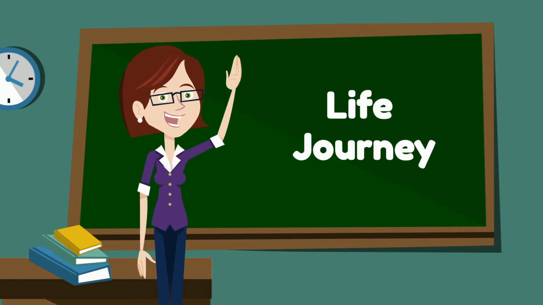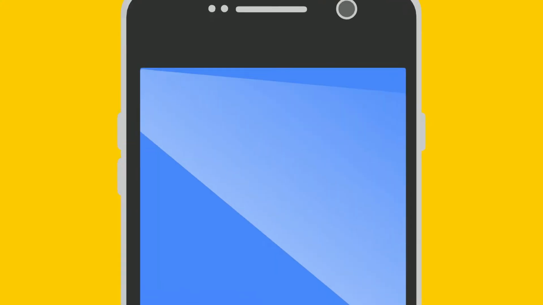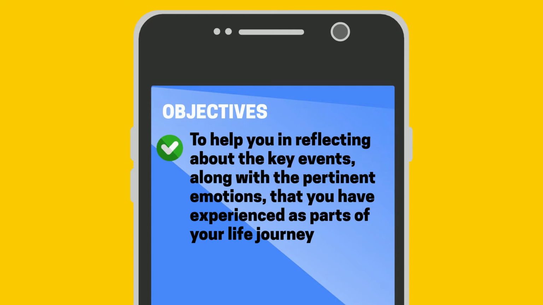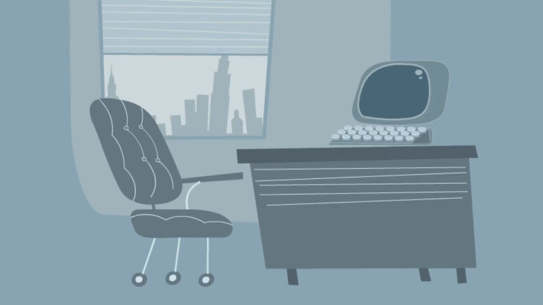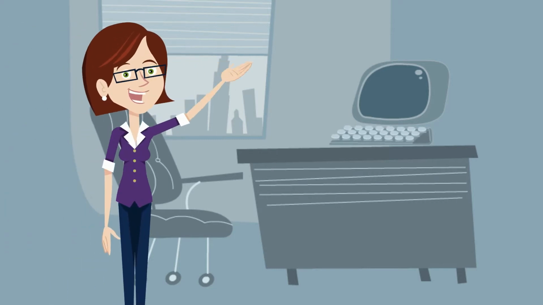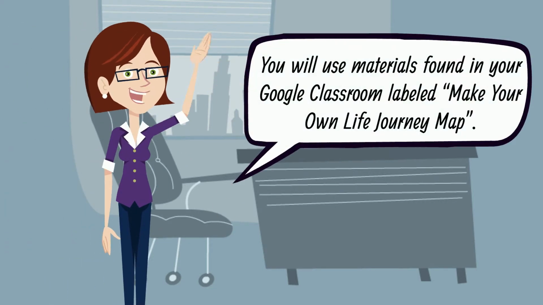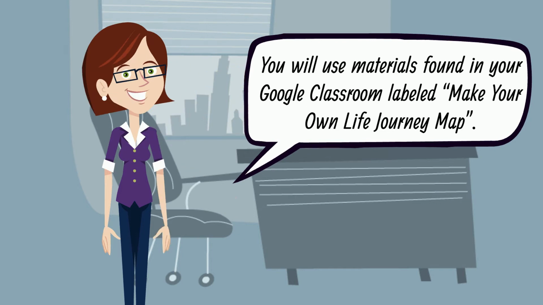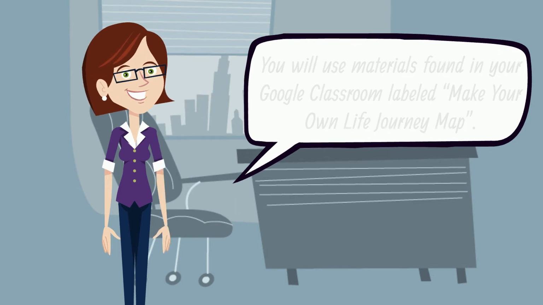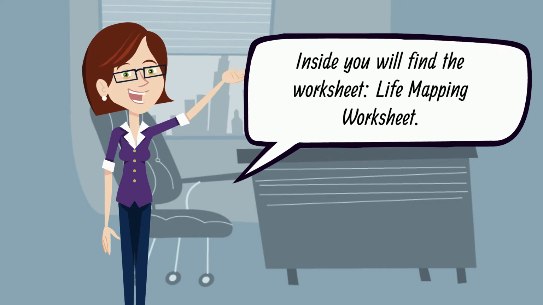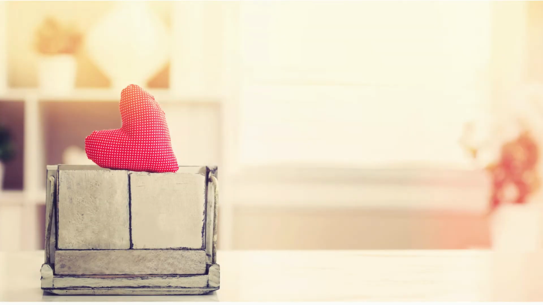In doing this activity, our main goal is to help you in reflecting about the key events, along with the pertinent emotions that you have experienced as part of your life journey. For this activity, you will use materials found in your Google Classroom labeled Make Your Own Life Journey Map. Inside, you will find the following worksheet, Life Mapping Worksheet. Let's start doing the activity.